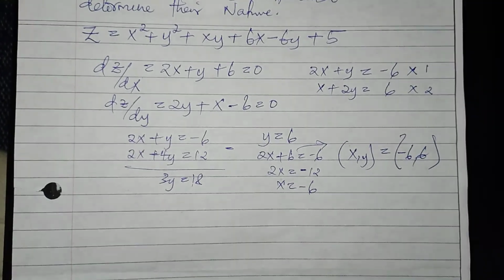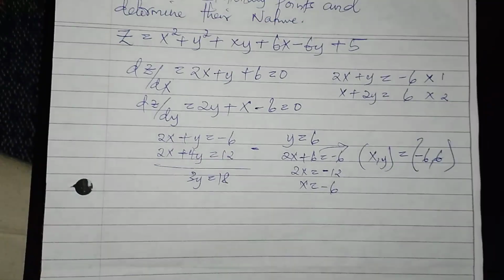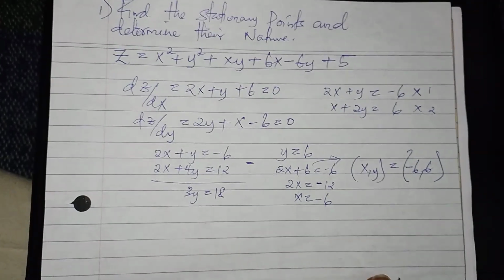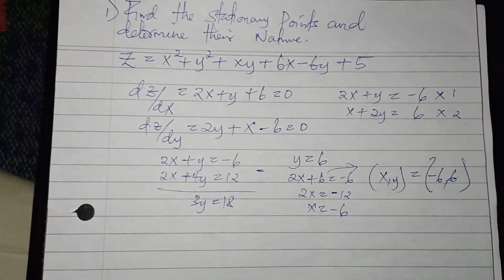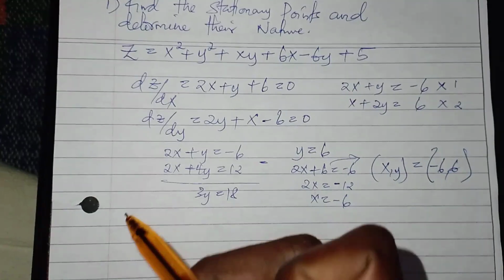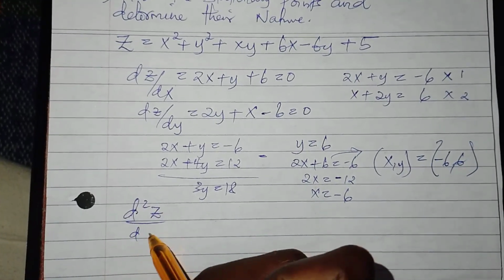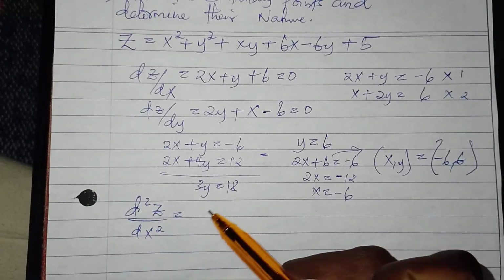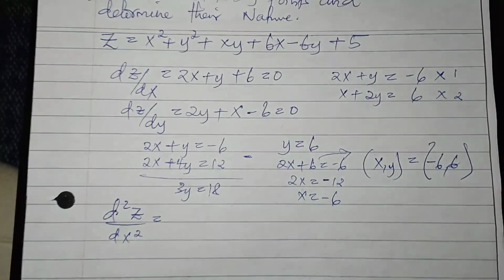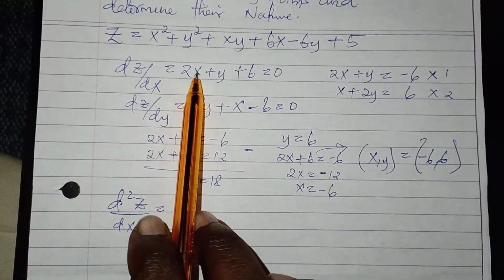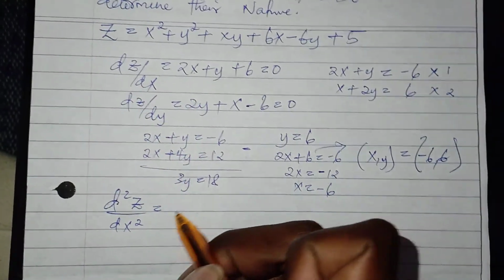So for us to determine their nature, if you want to determine the nature, it means we need to find the second derivative. We find d squared z over dx squared. So here with respect to x, we shall only find 2.